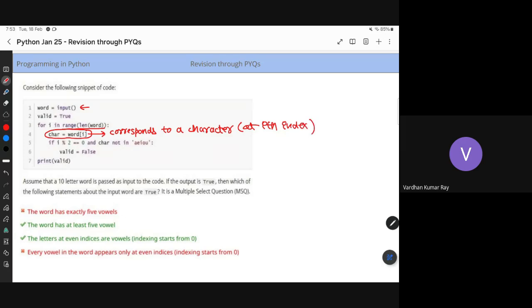Then I am checking if it is an even index and the character is not a vowel, I will change a dummy variable valid to false. So that means if there is a non-vowel at some even index, it will be false, right? Are you getting the idea behind the question, behind the code at least? If there is a character at an even index which is not a vowel, it will give me false. Right? So let us see which one of these will give me the answer.